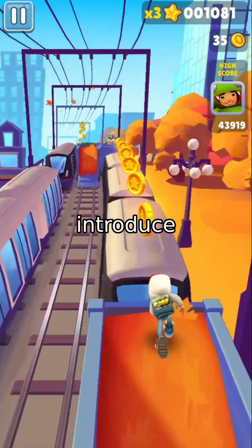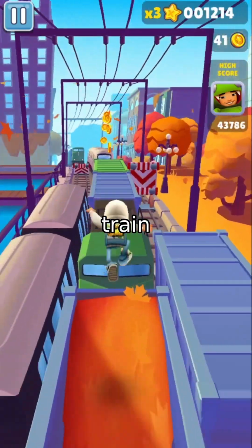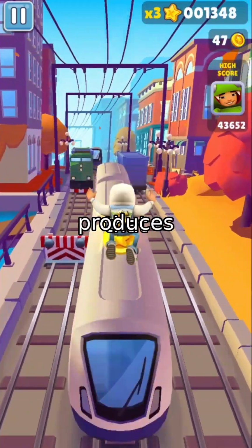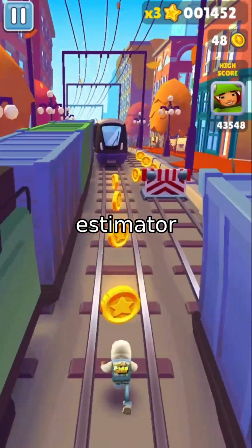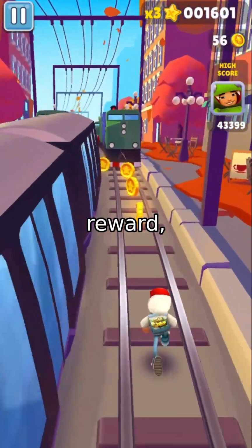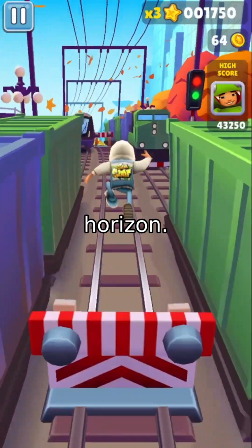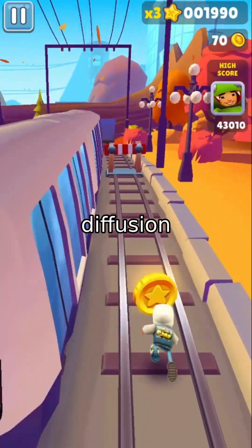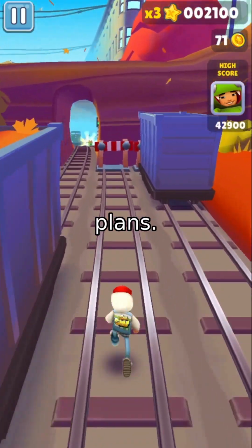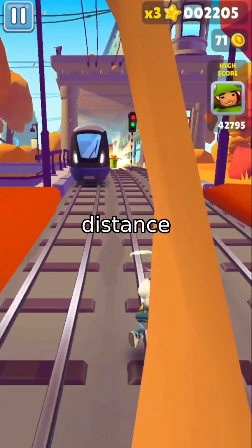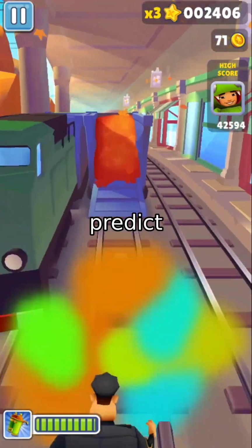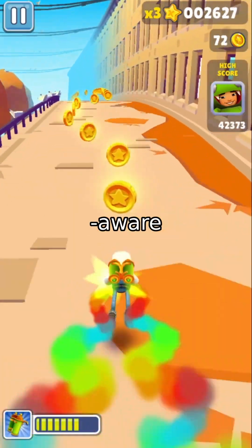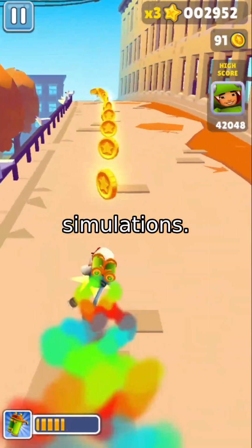To fix this, we introduce a gradient-guided approach. We train two models, a trajectory generator that produces action sequences and a return estimator that predicts the expected cumulative reward, full recovery of all targets, over the horizon. During inference, we use the gradient of this return estimate to steer the diffusion process toward more balanced, realistic plans. We also incorporate a distance estimator, a neural network trained to predict travel cost, so the agent can make cost-aware decisions without relying on ground truth simulations.